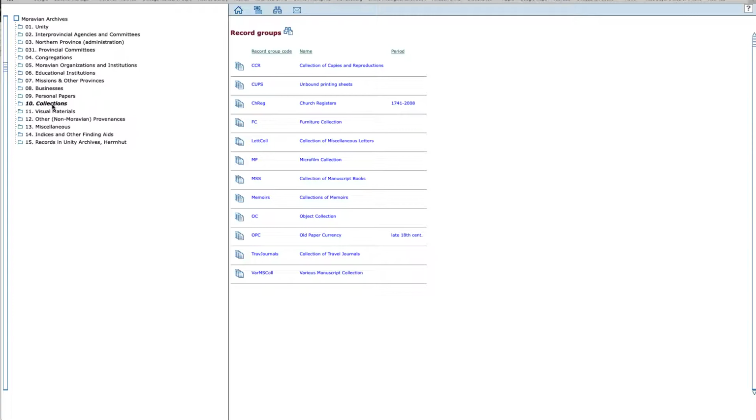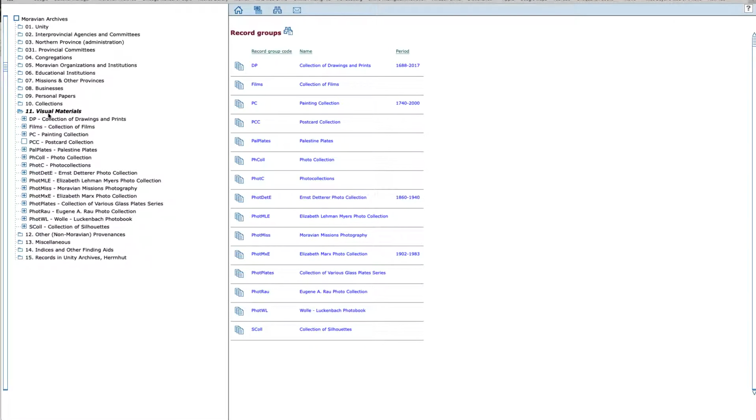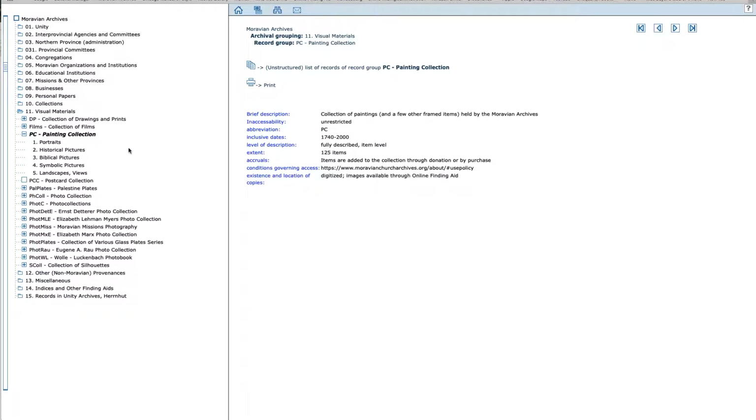Now I'm looking for a painting, and although the painting collection is a collection, we did not group that under collections, but we created a separate collection category, number 11, visual materials. This category contains the record groups that have images, paintings, drawings, photographs. So the painting collection is here. And this is a nice collection because the items have been digitized, as it says here: images available through the online finding aid.